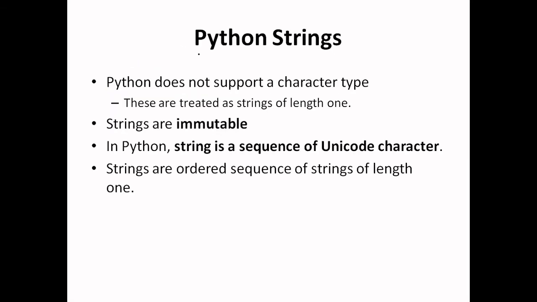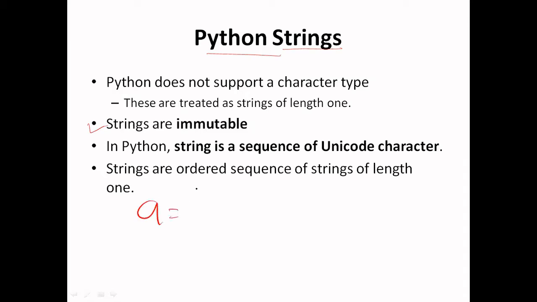So in Python, the string is a collection or sequence of characters, and basically Python does not support a single character data type. So we can think of one character as a string of length 1, and in Python the strings are immutable objects. That means once they have been defined, you cannot change them.